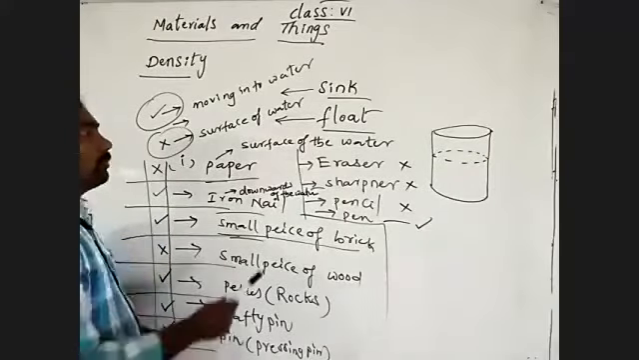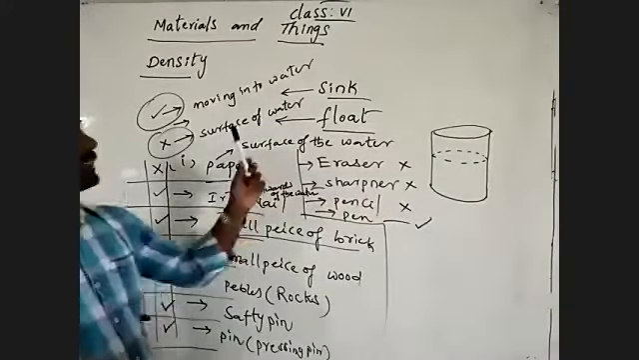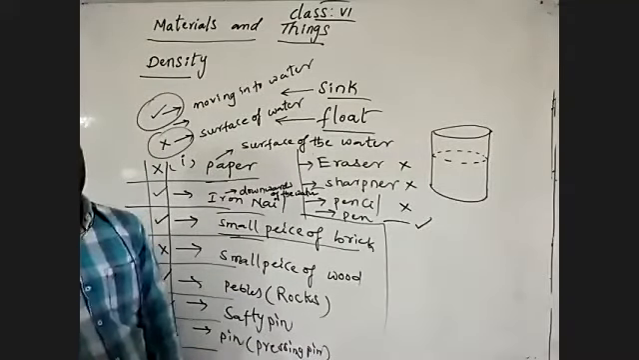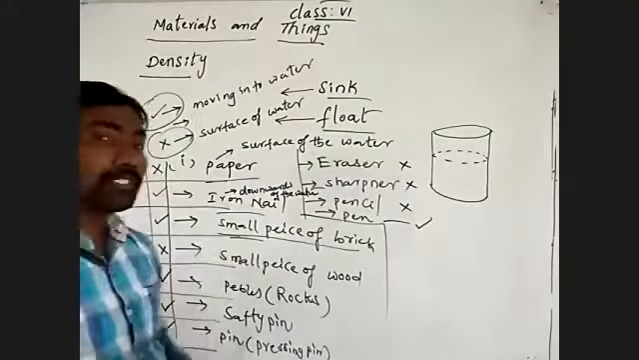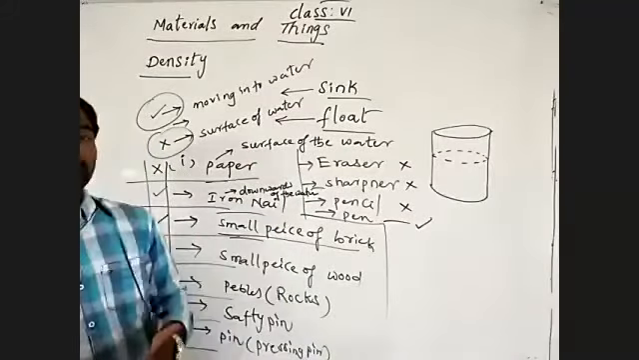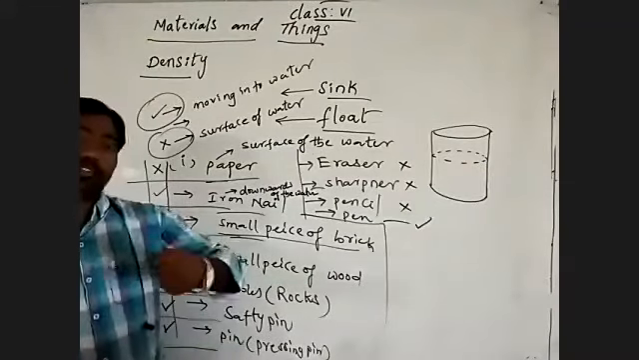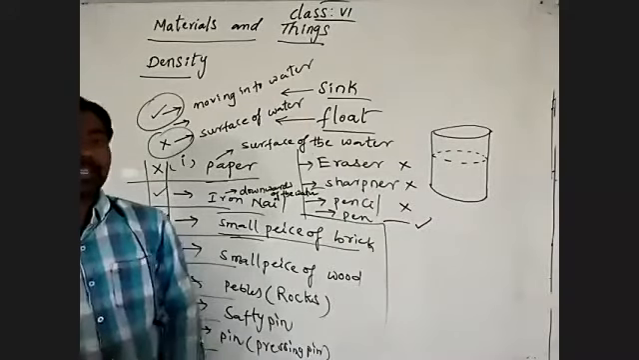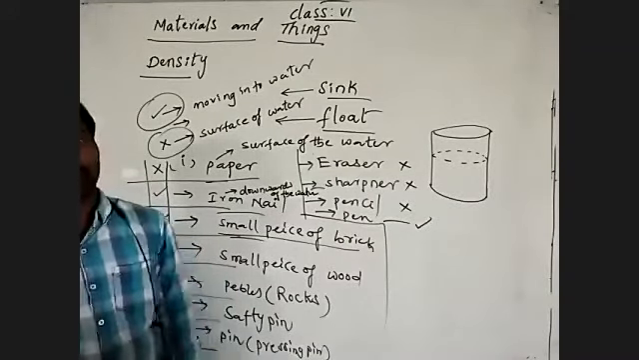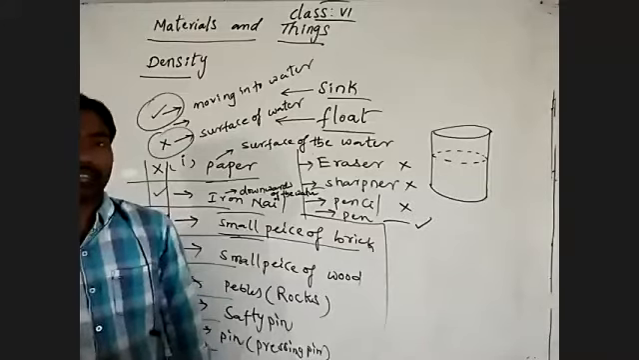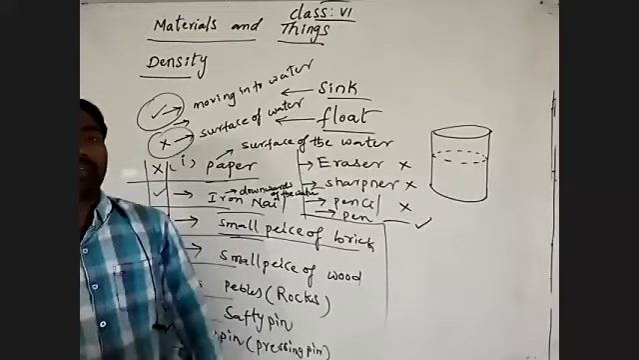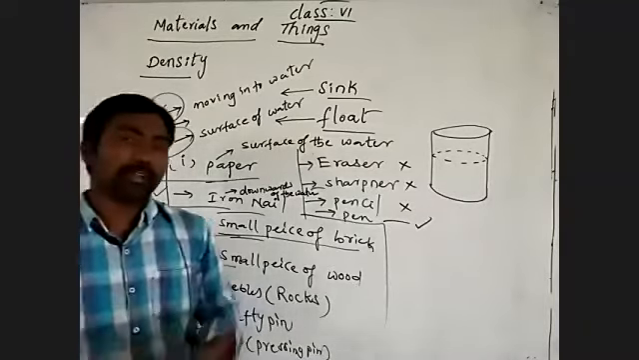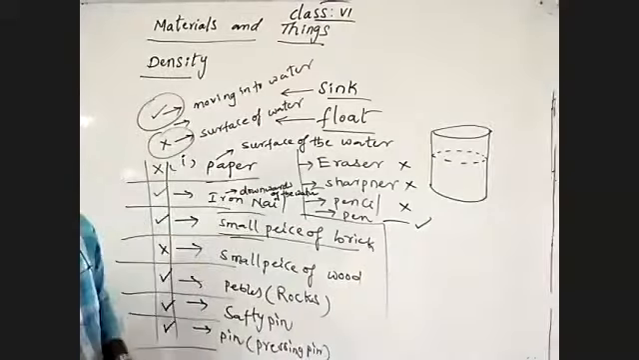So we can say there are bodies which sink and bodies which float. In general language, the bodies or materials which have more weight sink into the water. The bodies which have less weight float on water. Is it so? That is what we may say generally.